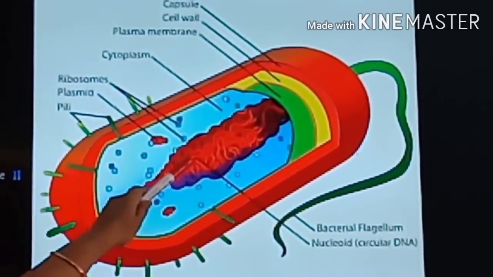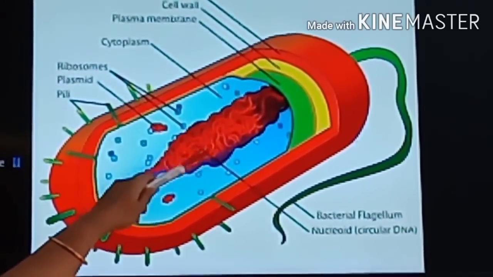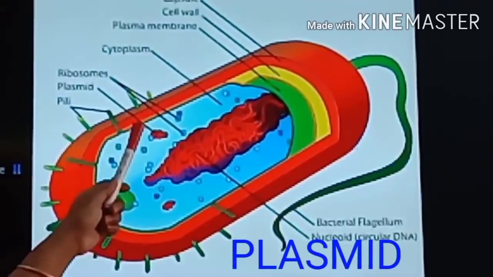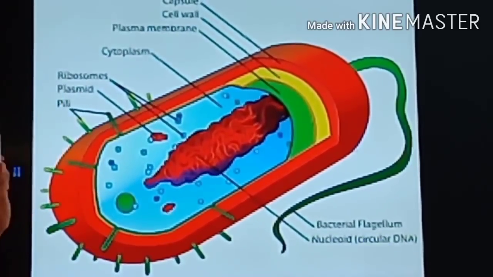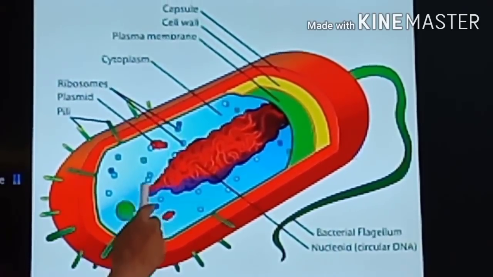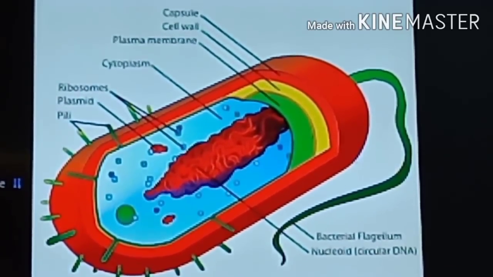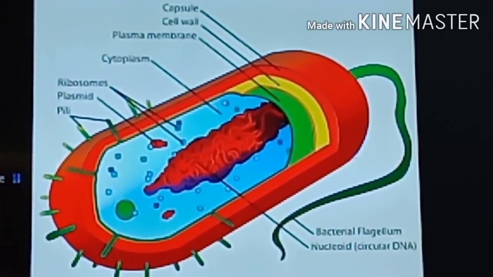And see, here and there plasmids are there. Already one DNA is present, circular DNA is present, and this is extra. This is extra DNA particles, that is plasmids. And here ribosomes, 70S ribosomes are there. What is the use of ribosomes? They produce protein. They synthesize protein.